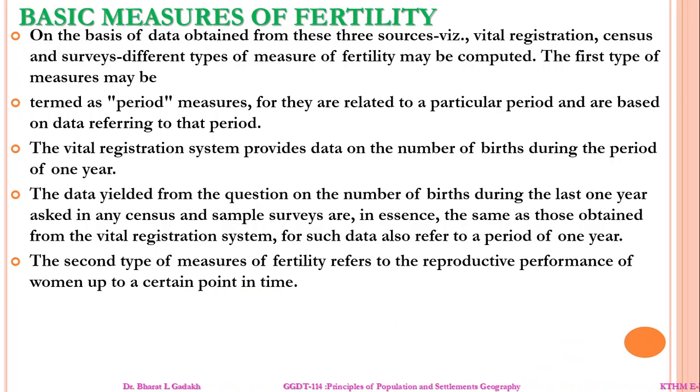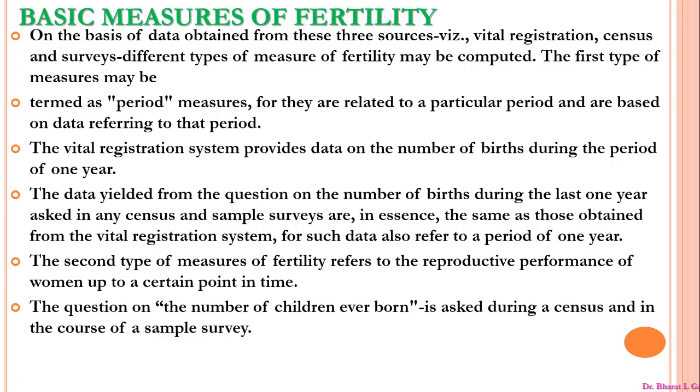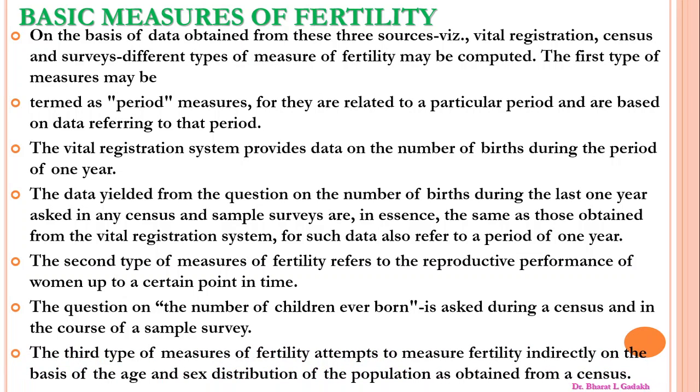Now the second type of measurement of fertility refers to the reproductive performance of women up to a certain point of time. The question on the number of children ever born is asked during the census and in sample surveys. The third type of measurement attempts to measure fertility indirectly on the basis of the age and sex distribution of the population obtained from the census. These are some basic measures of fertility based on these data.